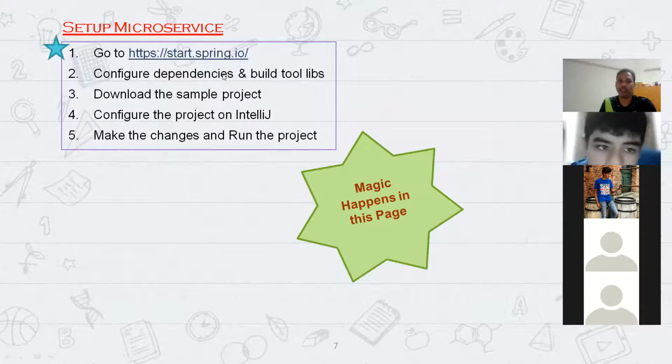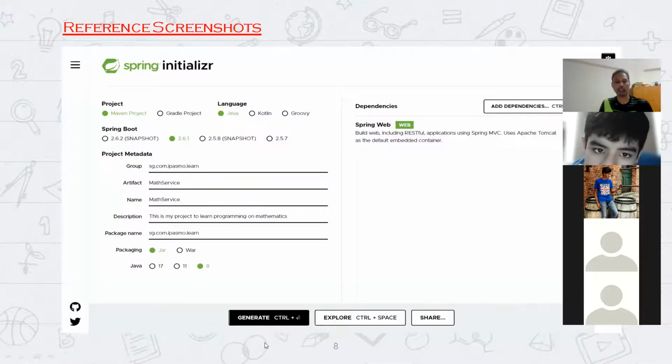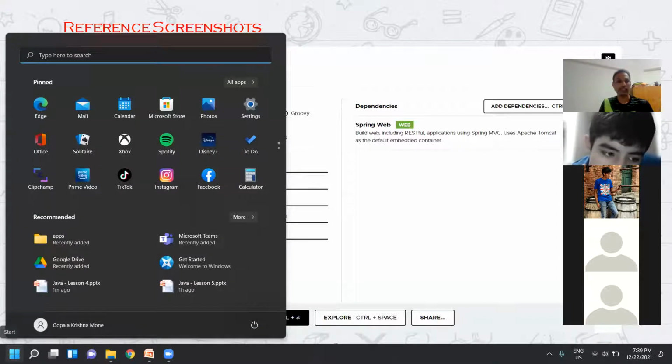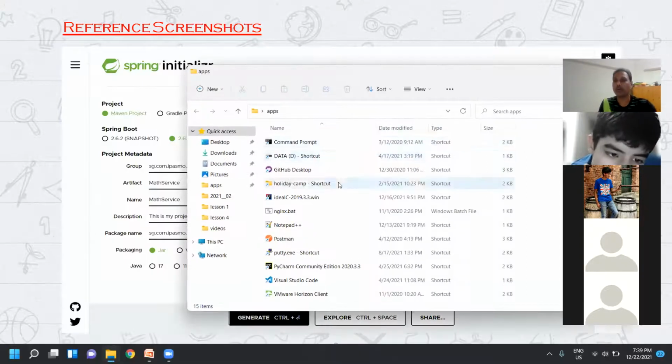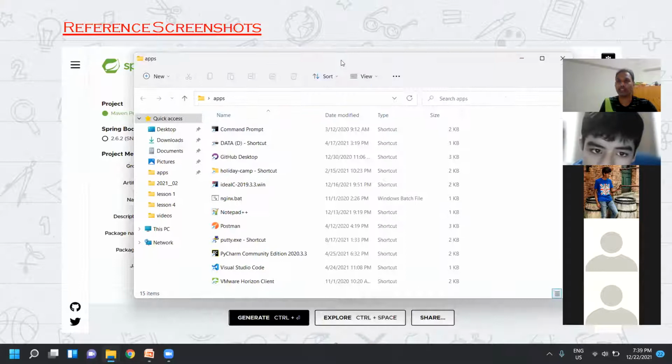So once you configure the web MVC dependency, then you have to download the project. After downloading, the project will be in ZIP format, right? So you have to unzip it, and then you will get the project in source code. Once you get the project in source code, you have to open the project: new project from existing sources, right?